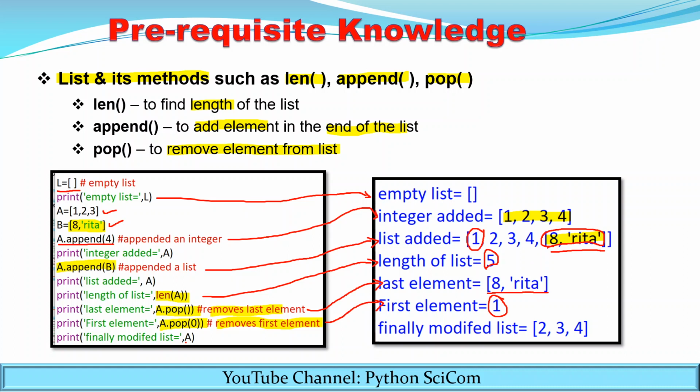Now if I display the value of A after deletion, the final list will be printed. Only 3 values are left in the list A: 2, 3, 4, because 1 is deleted and the last element is also deleted. So you must be aware of conditional statements, functions and the lists.